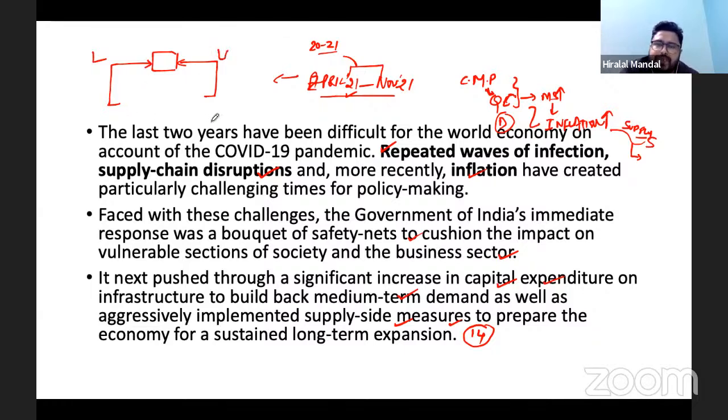Now, in order to deal with that, what strategy did the government of India deploy? The problem on the demand side was dealt with by taking effective steps.